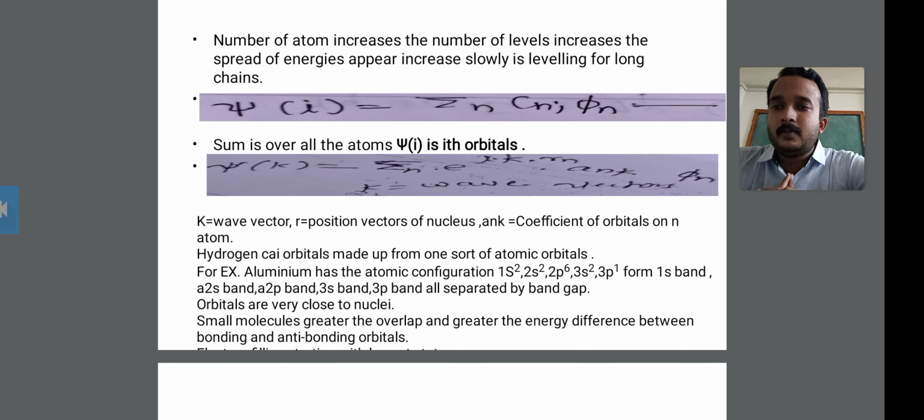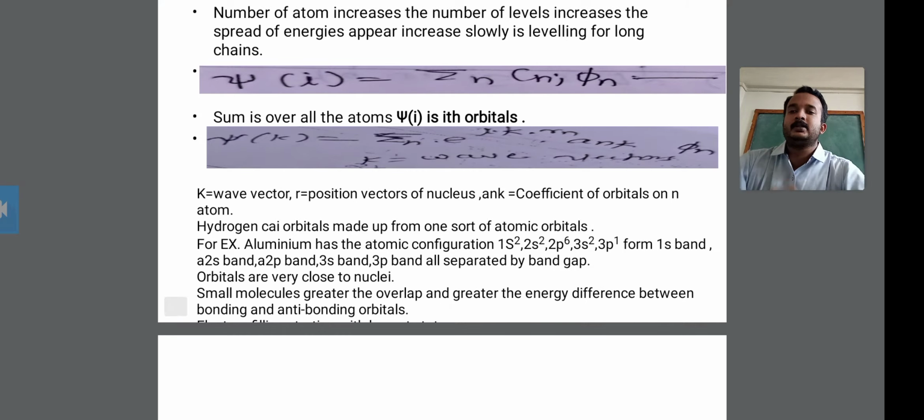Therefore, psi is equal to the summation over n of c_n chi_n. This is equation number 1, the sum over all the atomic orbitals. Then psi_k is equal to the sum over n of e raised to i k n a times chi_n. Here k is the wave vector and i is the imaginary unit.